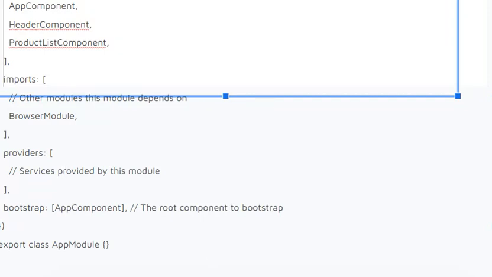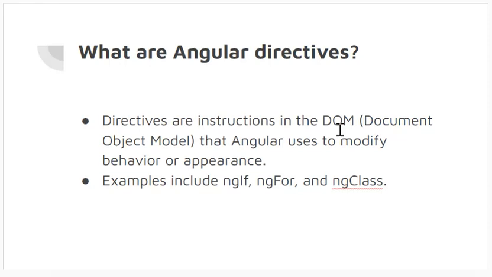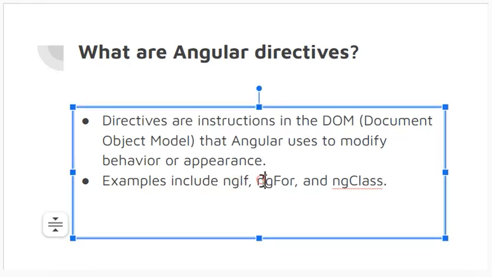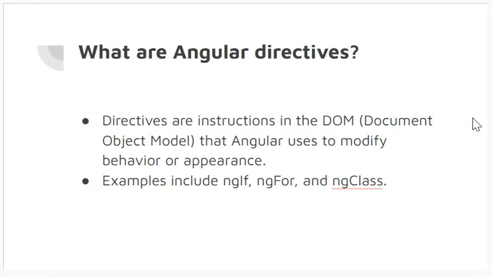And so what are Angular directives? Directives are instructions that Angular uses to modify the behavior or appearance. Like you must have seen ng if, ng for, ng class directives, just like we have if and for statements in normal programming. For Angular we have ng if and ng for, to make different kinds of decisions and to change the behavior based on some conditions. For the appearance we use the ng class.